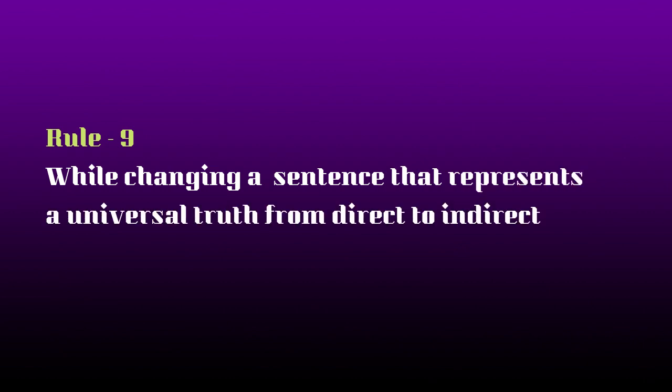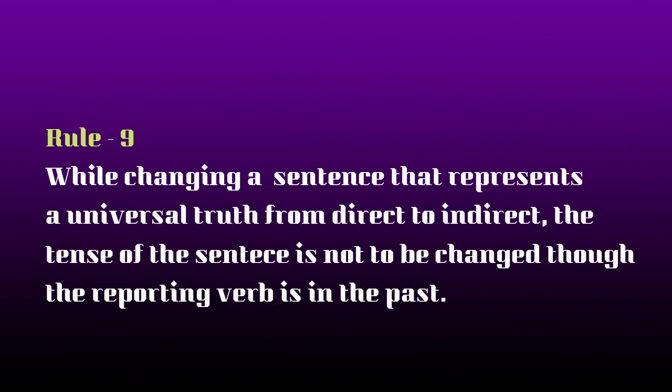The ninth rule, while changing a sentence that represents a universal truth, please remember universal truths, we do not make any change of tense even though the reporting verb is in the past tense.